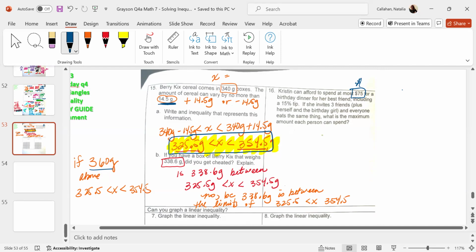When you're buying dinner, you can't just say, oh, it's $75. You have to calculate the 15% tip, right? How would you calculate 15% of $75? 75 times 0.15 will give you how much you'll spend on tips. Not divide, it's multiply. It's saying 15% of 75, and of implies multiply. If she invites 3 friends plus herself, that's 4 people, and the birthday girl. How many people is that?